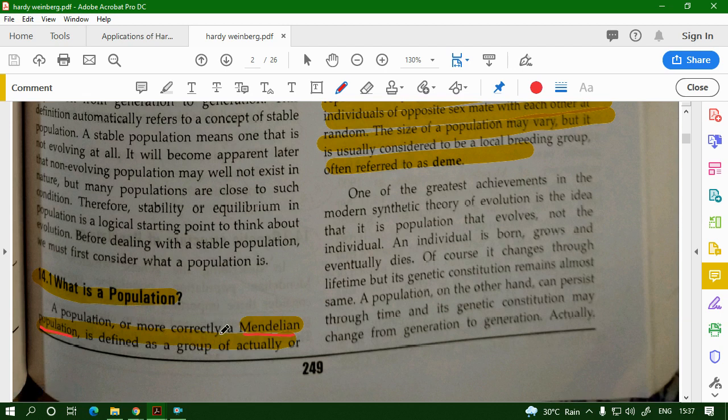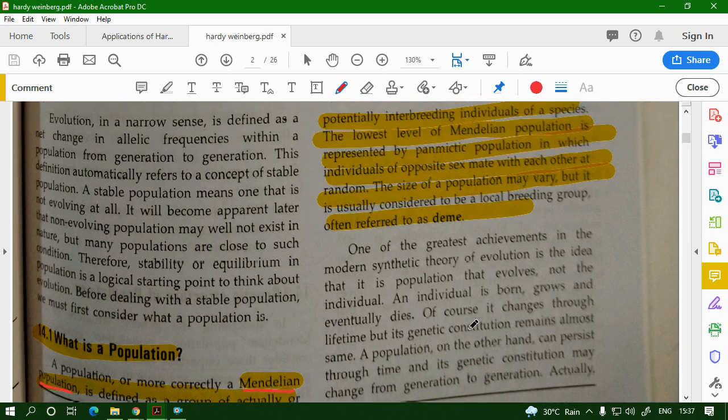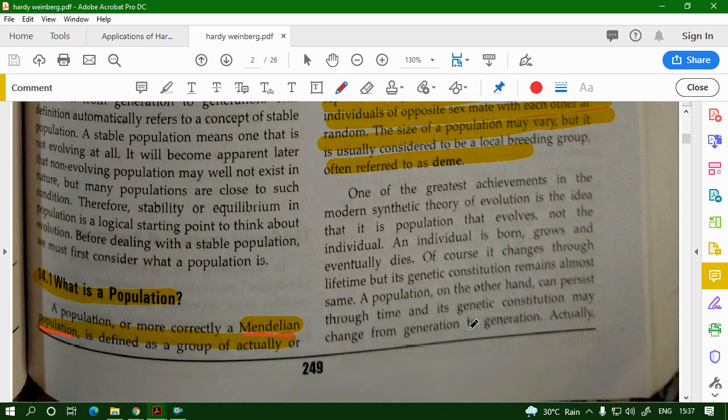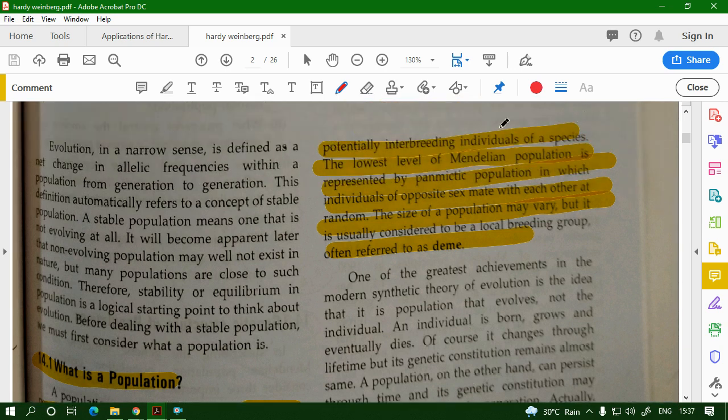A population, or more correctly a Mendelian population, is defined as a group of actually or potentially interbreeding individuals of a species. In a Mendelian population, each individual has an equal chance of mating with another individual, whether they actually mate or have the capacity of mating.